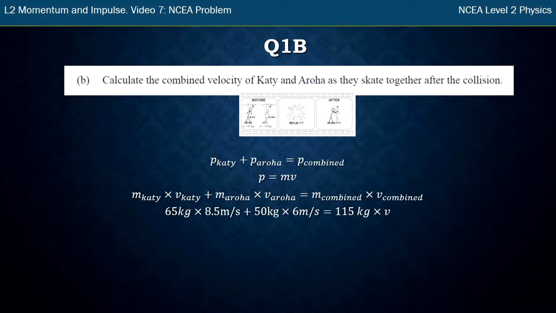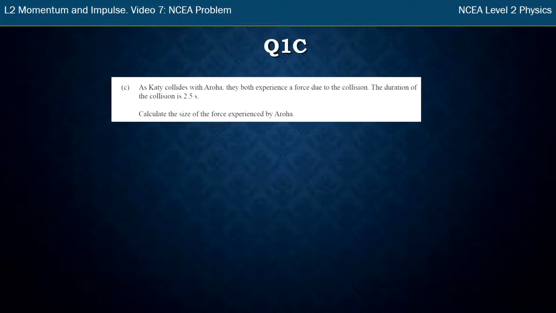So I simplify some of those on my calculator, I get something like this, and then divide both sides by 115 kgs, and I get 7.41 meters per second. So that's their combined velocity after they collide. Question 1, by the way, was a merit question. This is also a merit question.